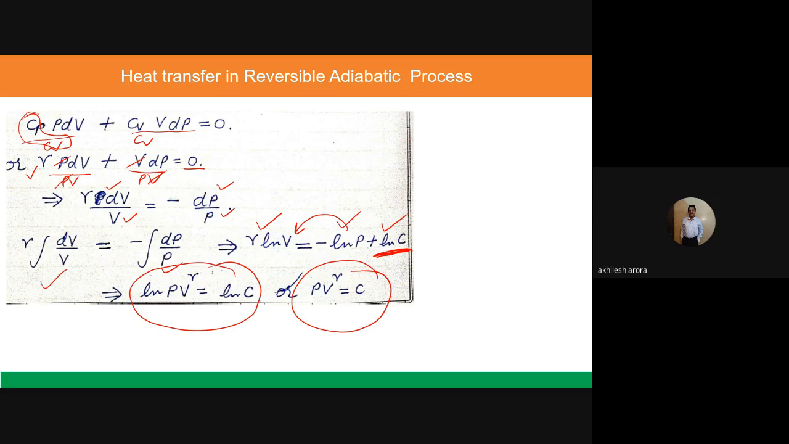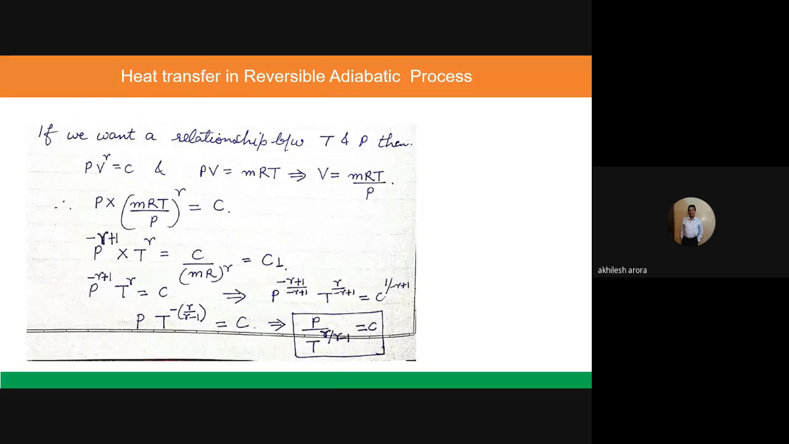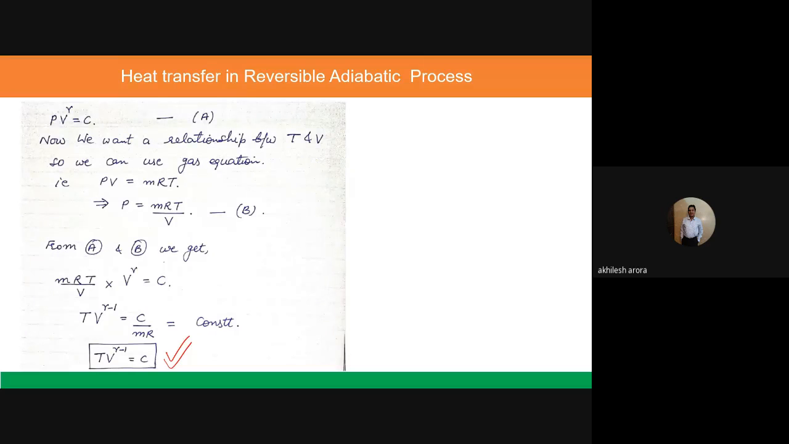So I think that is it for now. This much is sufficient for you. I can show you these two slides also. Here I have calculated the value in terms of TV raised to power gamma minus 1 is equal to constant, and here I have calculated in terms of pressure and temperature. When you see the videos, you can watch the last 5 minutes and read these two, and you would be able to know the relationship in three terms.